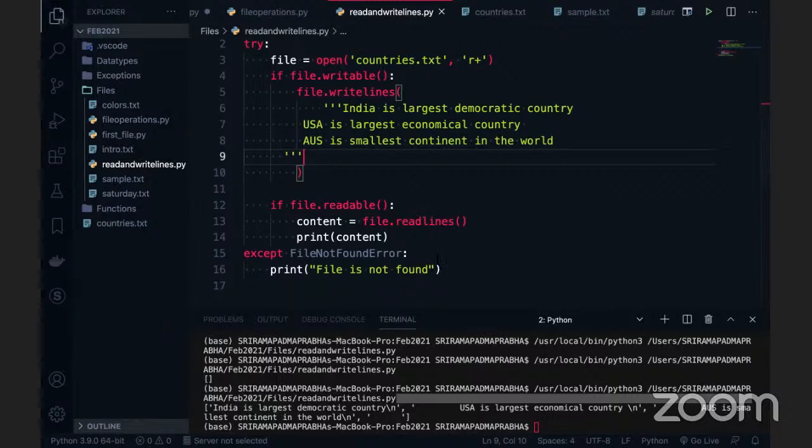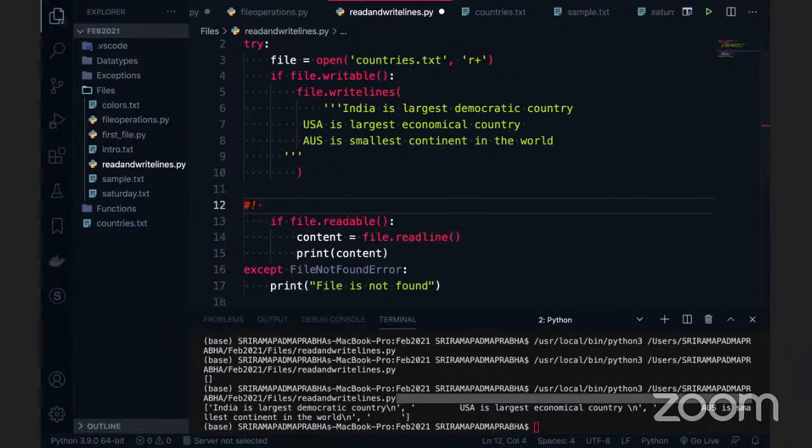What if I'm going to use only readline? There are three functions, right? Read, readline, readlines. I'm going to write here: there is a function called read, which is one function. The other one is readline, and the last one is readlines. Of course, there is also readable. Readable is a function, read is another function, readline is another function, and readlines. Totally, there are 4 functions with respect to reading.